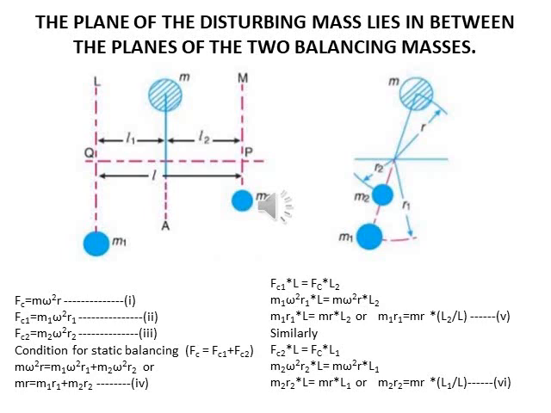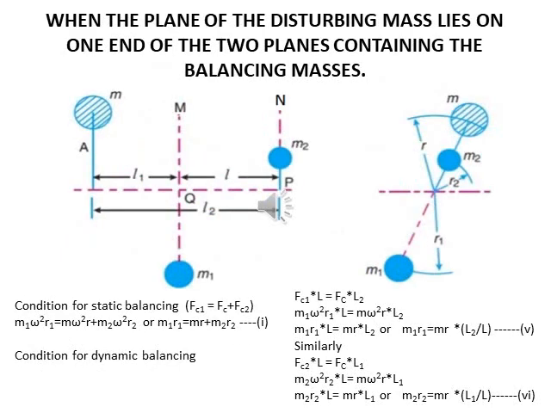Similarly, in order to find the balancing force in plane L, take moments about O, which is the point of intersection of plane M and the axis of rotation. We get Fc2 into L = Fc into L1. For this we get m2 r2 = mr into L1 upon L. For dynamic balancing, equations 5 and 6 must be satisfied along with equation 4.